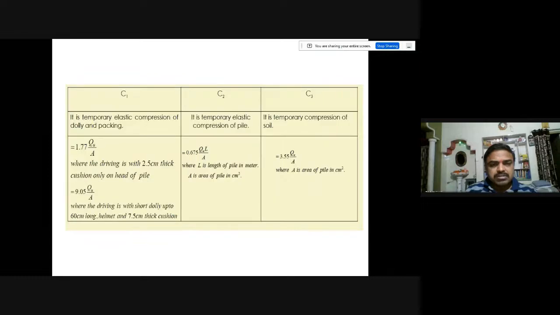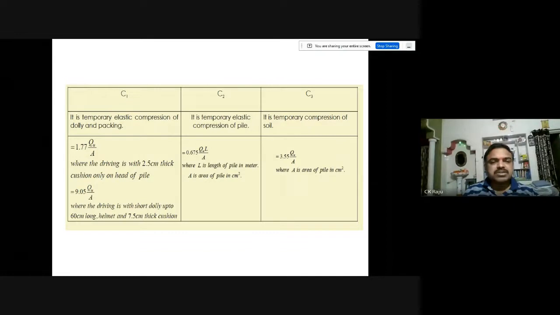Then how do we estimate C, the total elastic compression? It comprises three things: C1, C2, C3. C1 is the temporary elastic compression of the dolly and packing, because on applying the load, the dolly and packing at the top get compressed, taking some energy elastically. C2 is the temporary elastic compression of the pile. The pile itself compresses during driving, which also takes some energy and releases it. And C3 is the temporary elastic compression of the soil, which also gets compressed elastically and then recovers. So C represents the sum of the total elastic compression of the system.